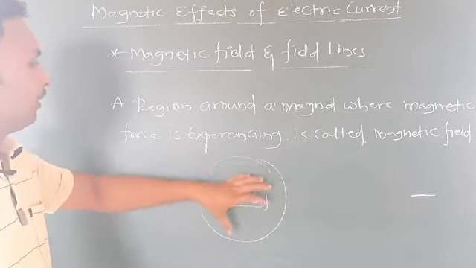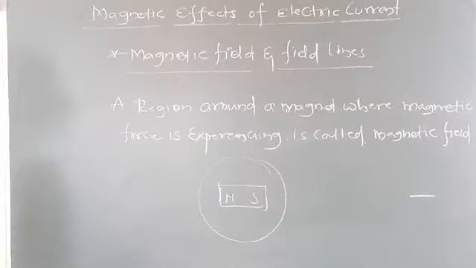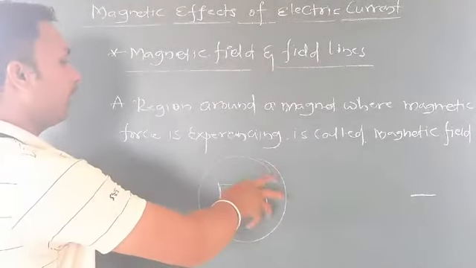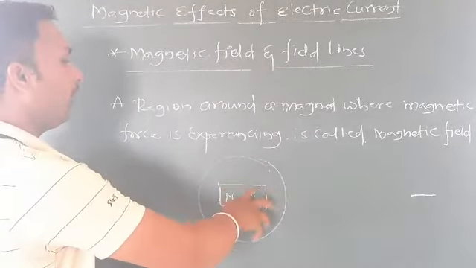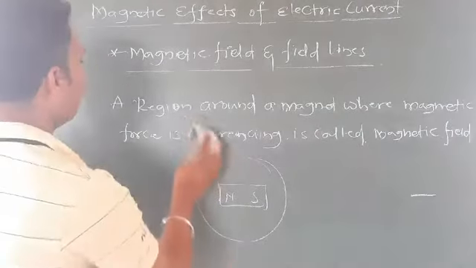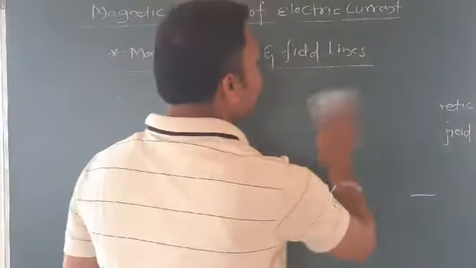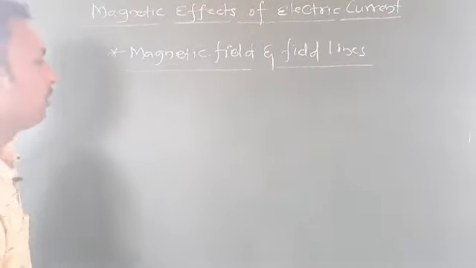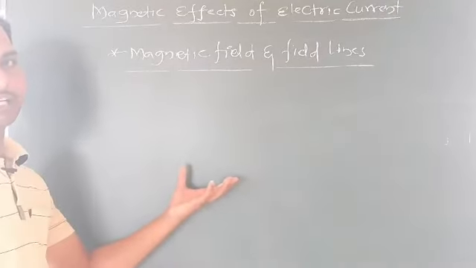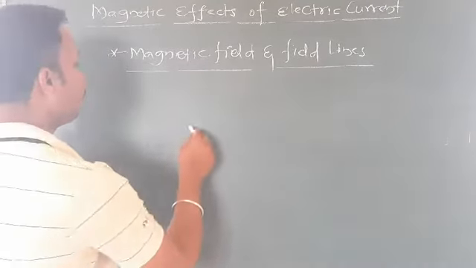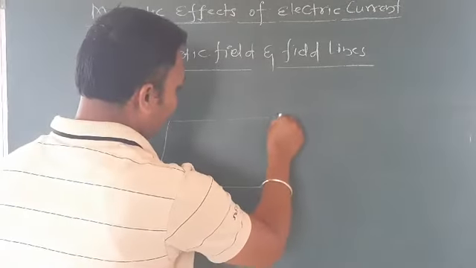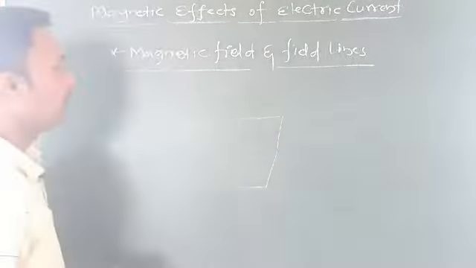Next, how can we say how much region is included, how can we find the region of this magnet? I'll tell you an experiment to confirm how much region any magnet has. What you need to do is take one white sheet. Take one white sheet here.